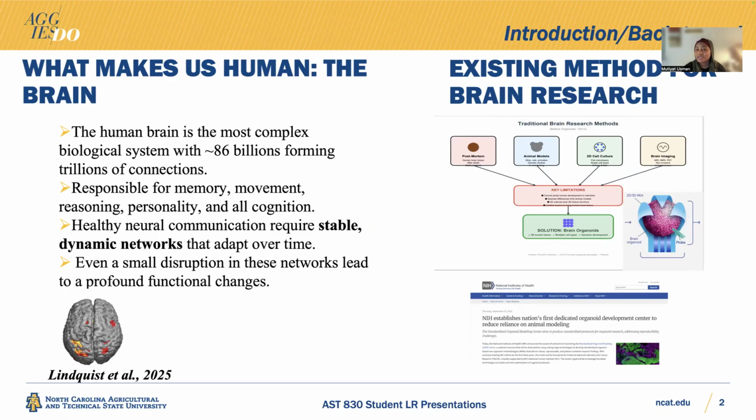Now, let's look at the existing methods in brain research and how far we have gone over decades of research. We have the post-mortem approach, which requires someone to die before research can be done, and we have a major limitation in terms of consent and some other factors. Also, animal models have been a major source of testing, but research has shown that decades of animal testing has not gotten us close to understanding the complexity of the human brain itself.